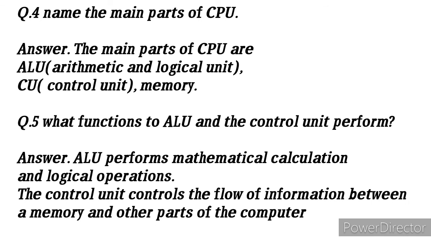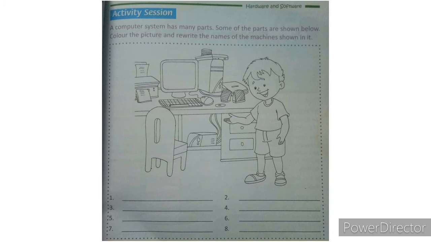Name the main parts of the CPU. The main parts of the CPU are ALU, arithmetical logical unit, CU, control unit and memory. What functions do ALU and the control unit perform? ALU performs mathematical calculations and logical operations. The control unit controls the flow of information between memory and other parts of the computer. Look at this. Do it by yourself.